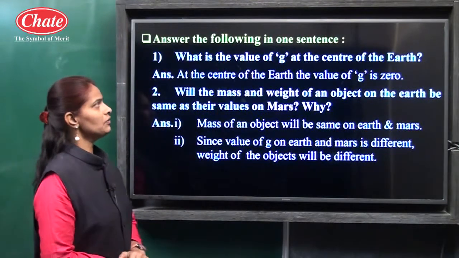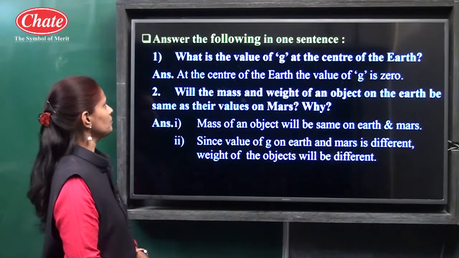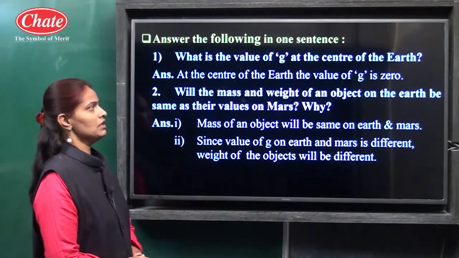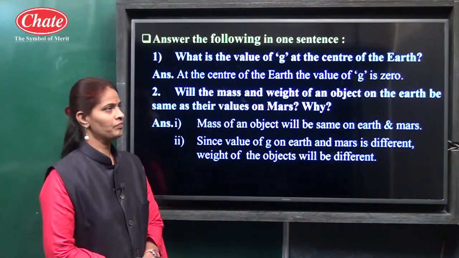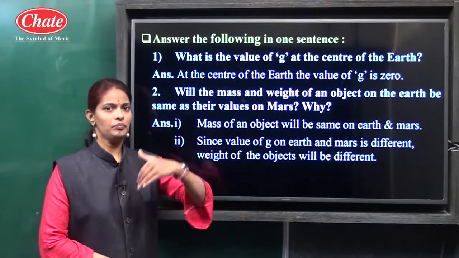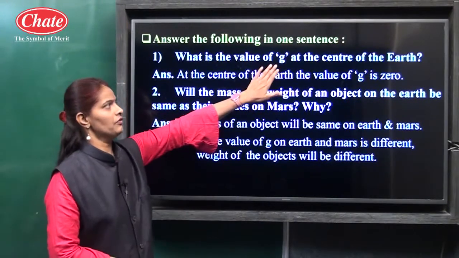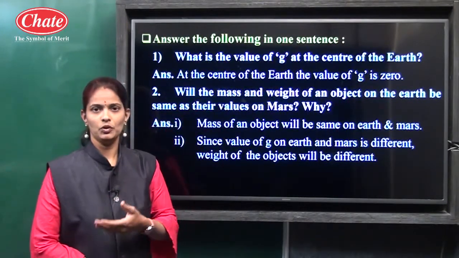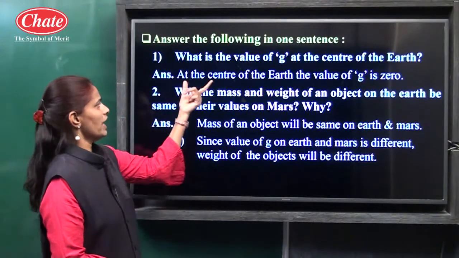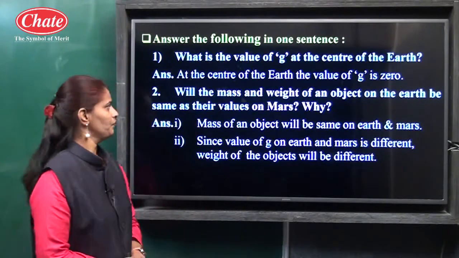Then answer the following question in one sentence. This is another type of question. What is the value of g at the center of the earth? We know the value of g. As we go deep into the earth's surface, the value of g decreases up to 0. Okay, so the answer is at the center of earth the value of g is 0.